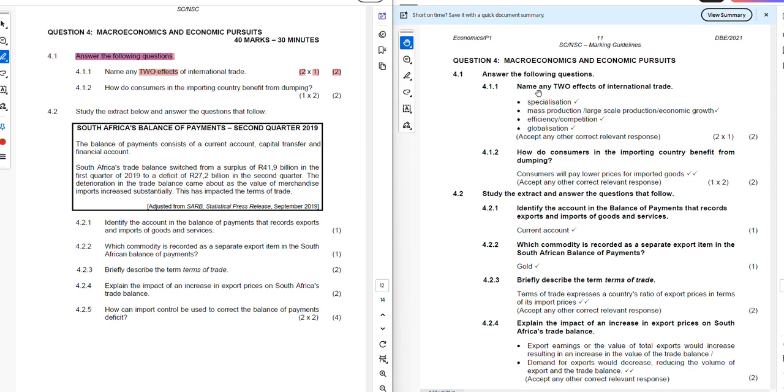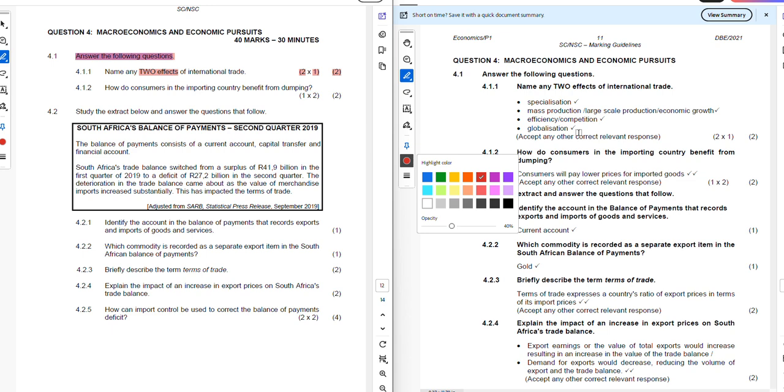If you look at the solution, you are given more than 2. In this case, you have a total of 4. However, in the exam room, you are expected to provide only the 2 that you have been asked for. You would decide whether you want to say specialization, mass production or large-scale production, economic growth, efficiency or competition, or globalization.